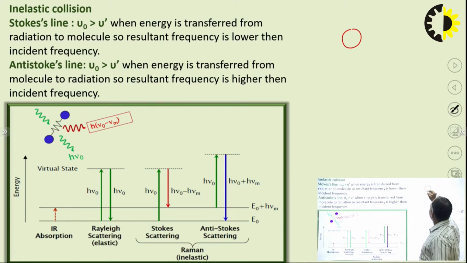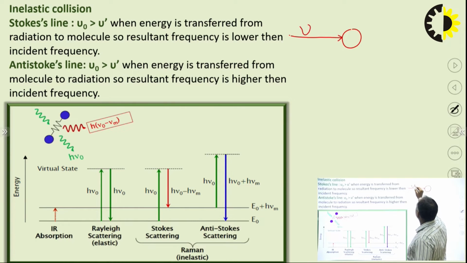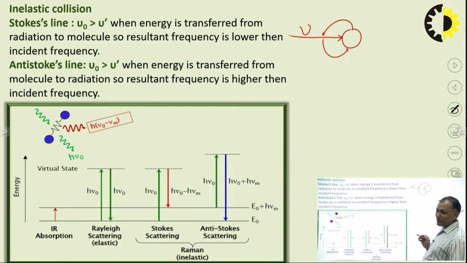So this is a molecule, and when the molecule is interacting with incident energy, what happens? Either some part of the energy will be absorbed by the molecule, or if the molecule has more energy, then it can transfer energy to the incident radiation. Only two possibilities are here. So, one possibility I am going to discuss.